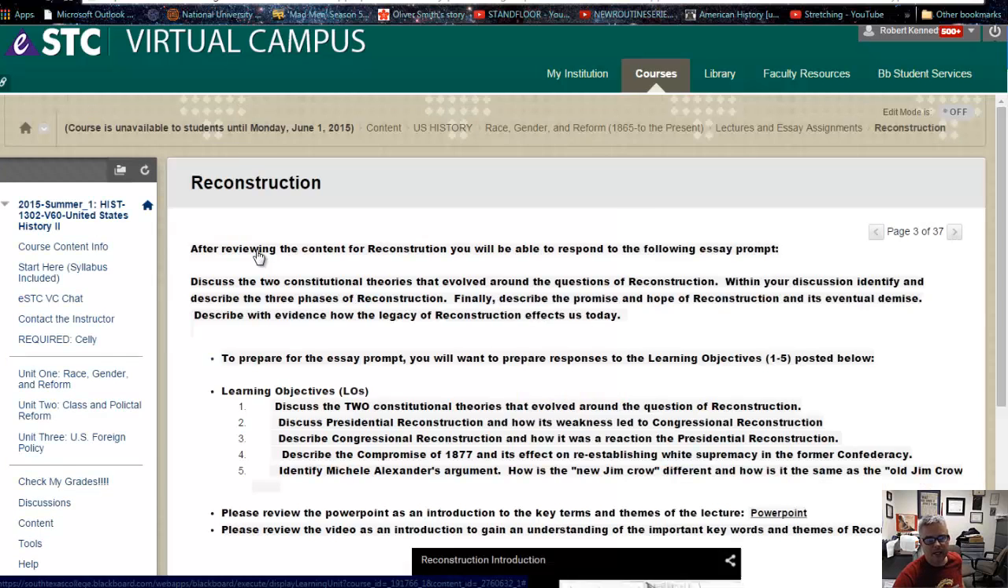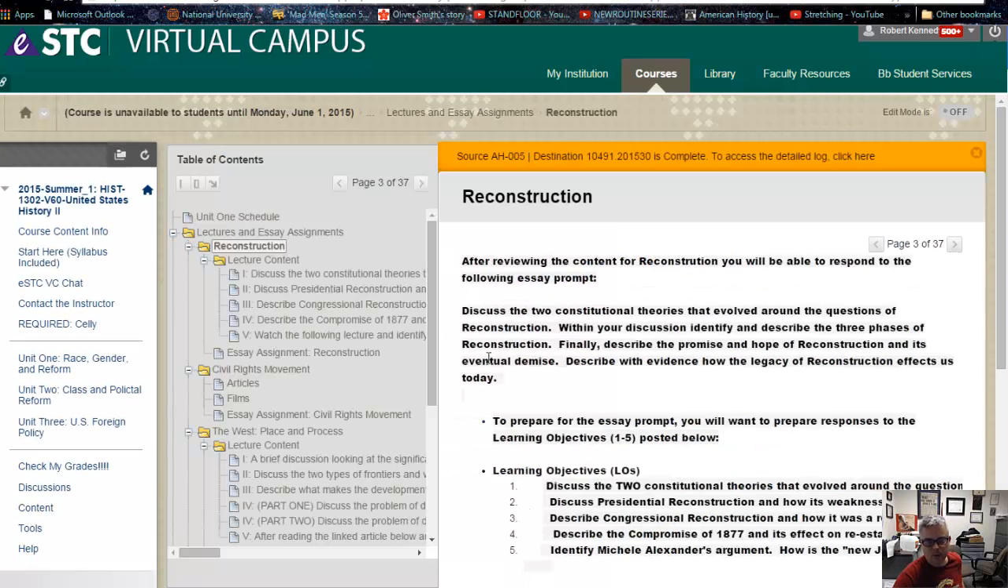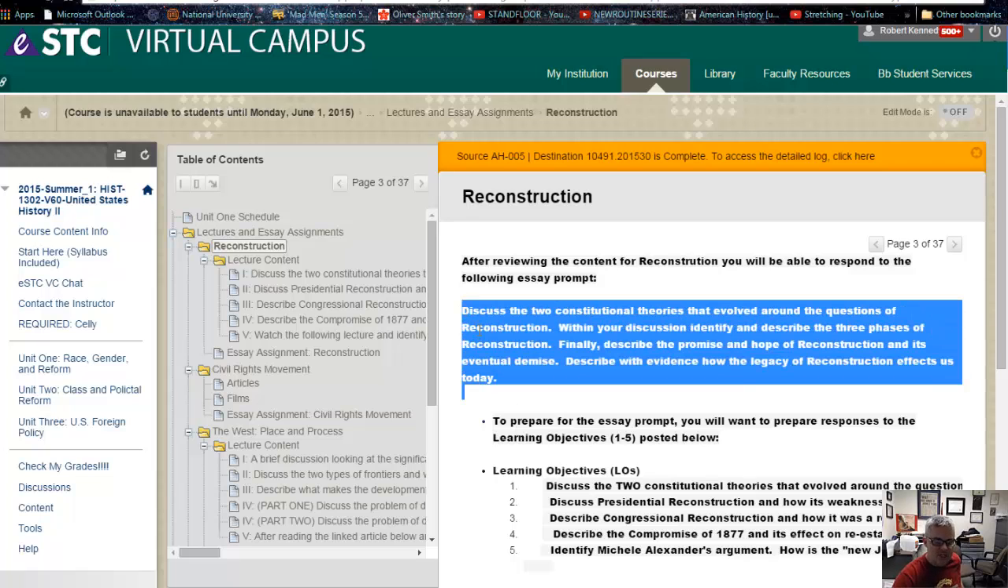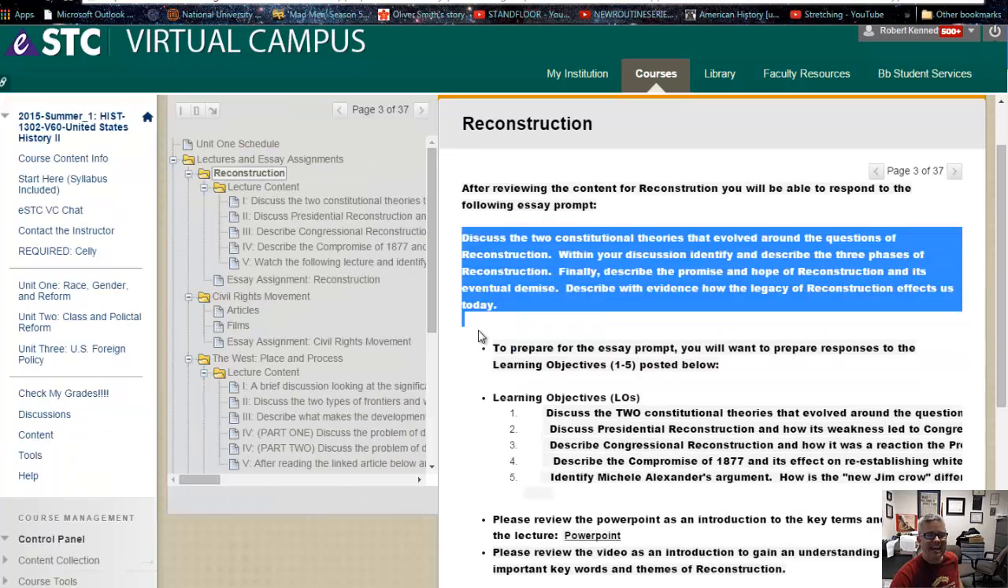So when you click here, it will give you some information about what the essay prompt is. Each lecture comes with an essay prompt. And this lecture here, as most lectures, come with what are called learning objectives. Now, these aren't the learning objectives that are posted in the syllabus, so don't look at those. They're bureaucratic things. The learning objectives for the essay are very important to understand, so please take note.